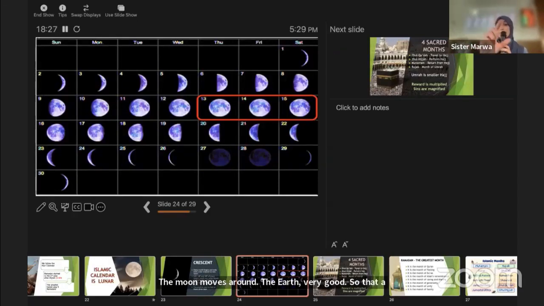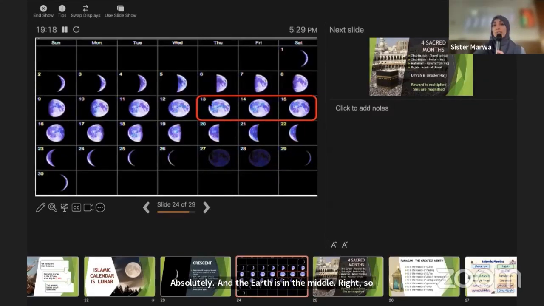So that's why you see all these different shades here. Every time, yeah? You caught that? Well, that's it. We're not explaining it from the scientific point. They have a lot of different names. But when the moon moves around the earth, that's why you see the shade changing and the shape of the crescent changes throughout the month. So these are the different shapes of what we see. And you see at the end of the month, there are like 2 days here that you don't really see a moon. And that's when there is full coverage here. So this is why in the beginning and the end of the month, that is the birth of the new moon, and that is the crescent.